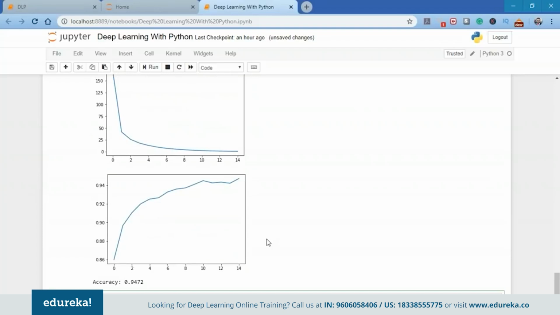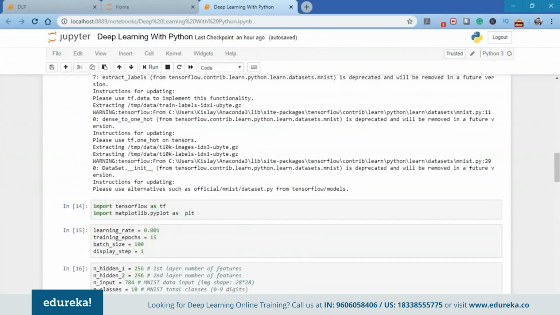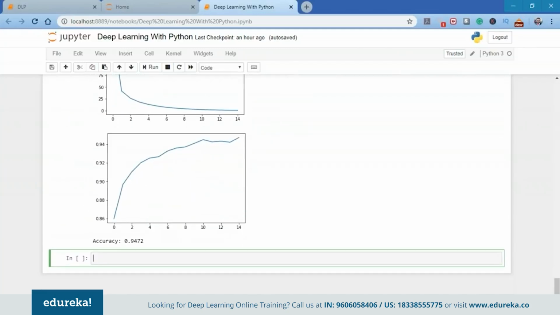So guys, this is it for today's session. I hope you came to know what exactly deep learning is, how artificial intelligence, machine learning, and deep learning are connected in terms of data science. Artificial intelligence is the broadest, machine learning is a subset of artificial intelligence, and deep learning is a subset of machine learning. You also learned how exactly a perceptron works, the idea behind a neural network mimicking the human brain, how you can create your own perceptron from scratch, and how you can create a neural network from scratch using Python and other deep learning frameworks.